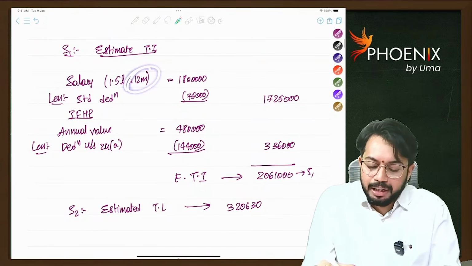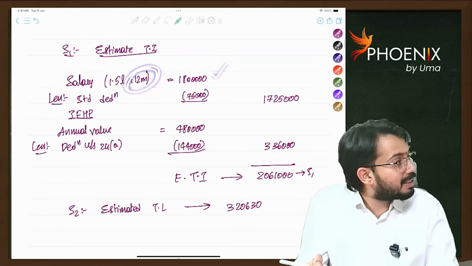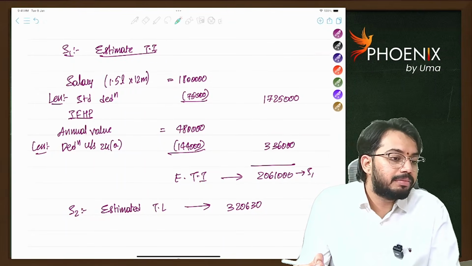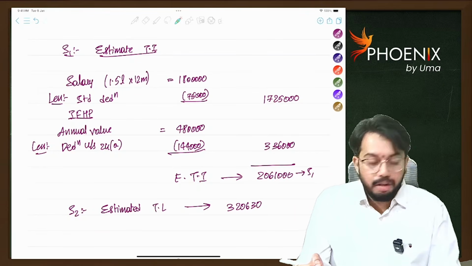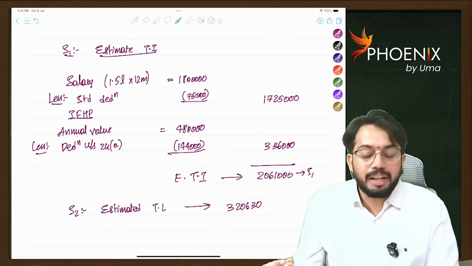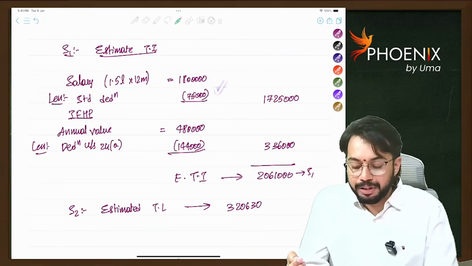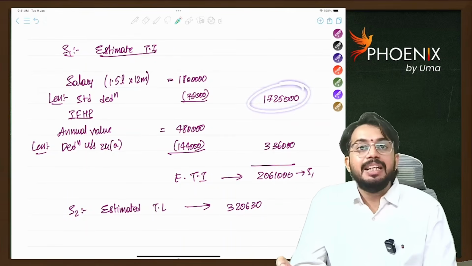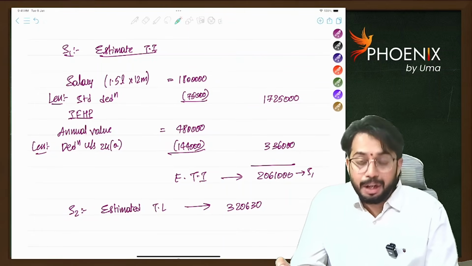Salary 1,50,000 into 12 months, 18 lakhs. From salary, we will claim standard deduction 75,000. After claiming standard deduction, income from salary is 17,25,000 rupees.